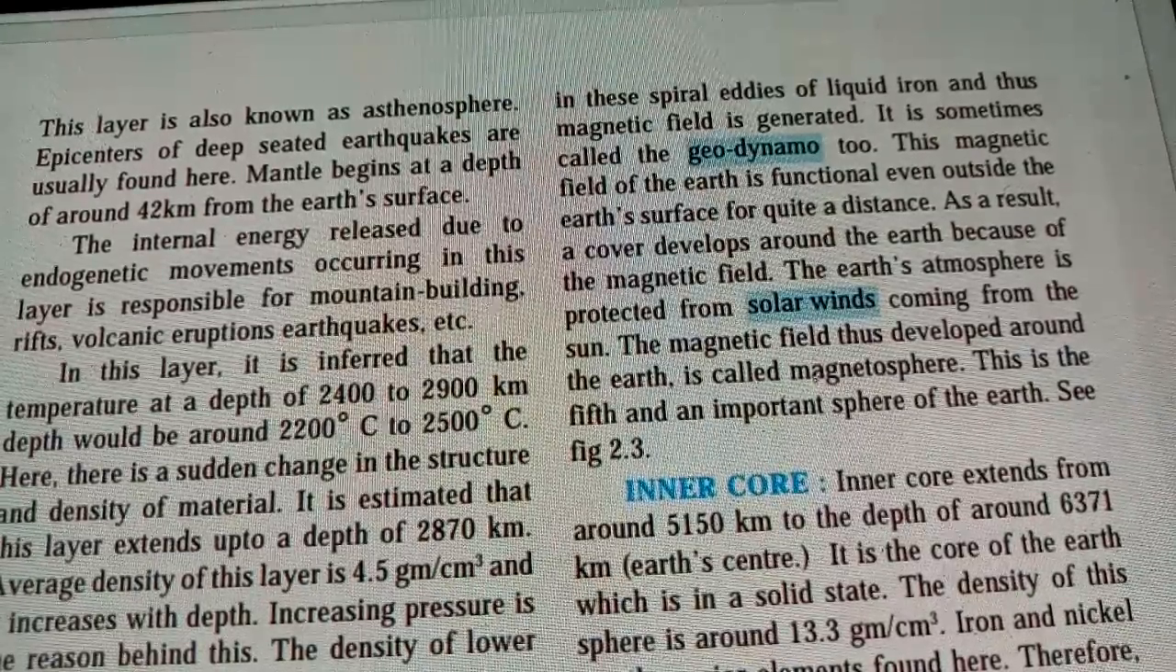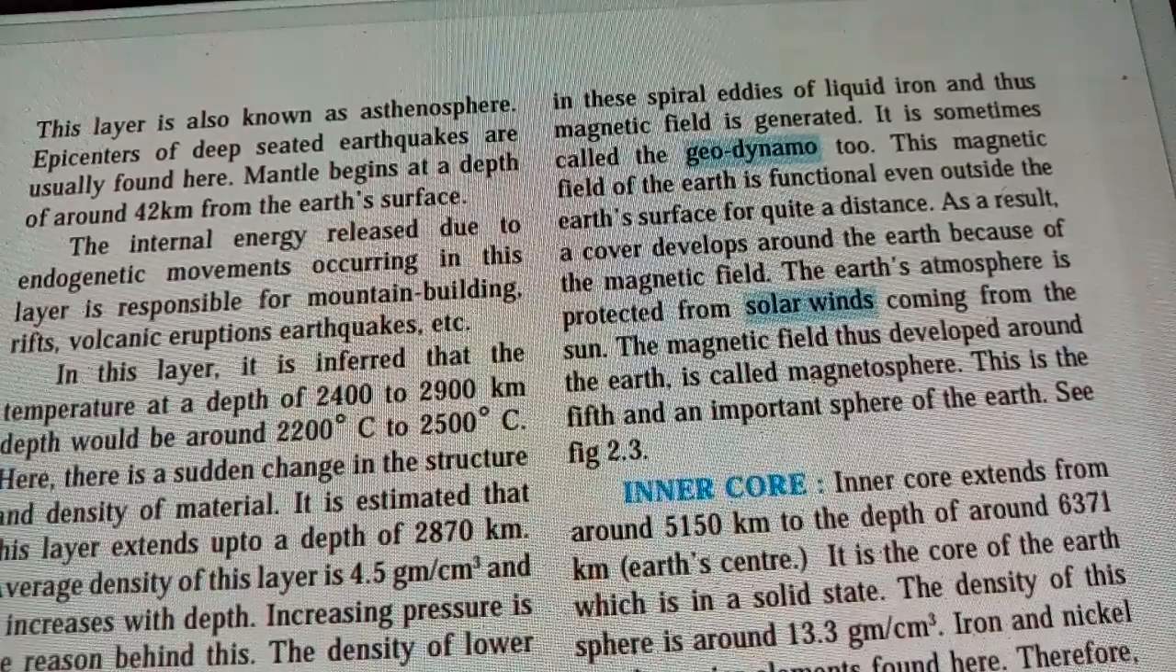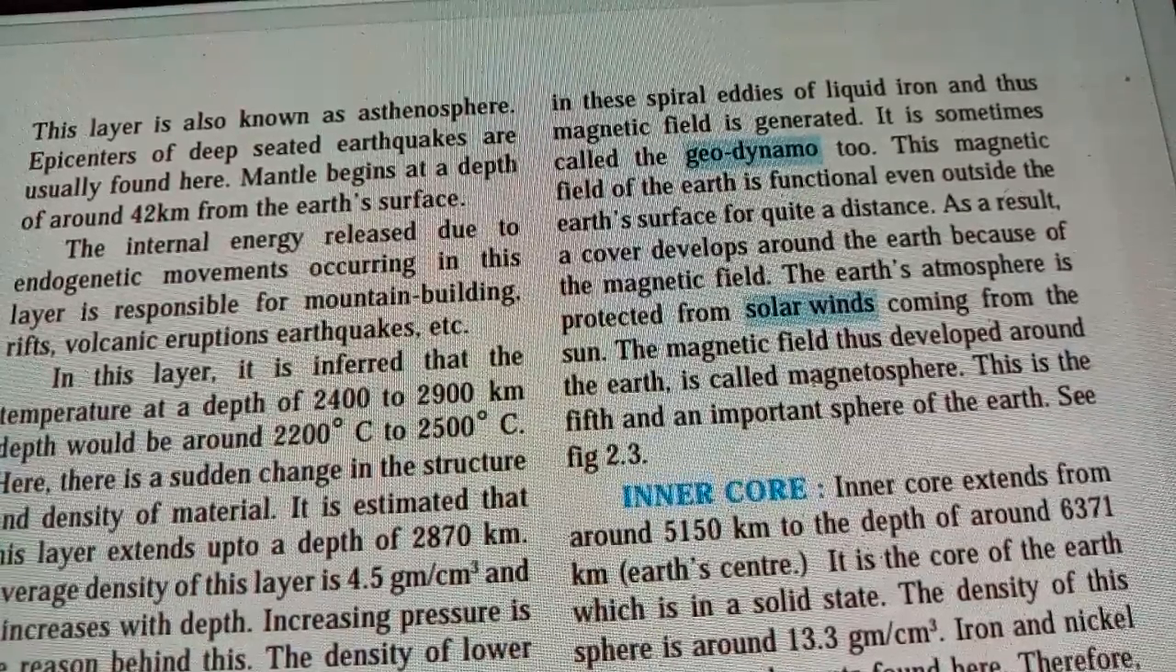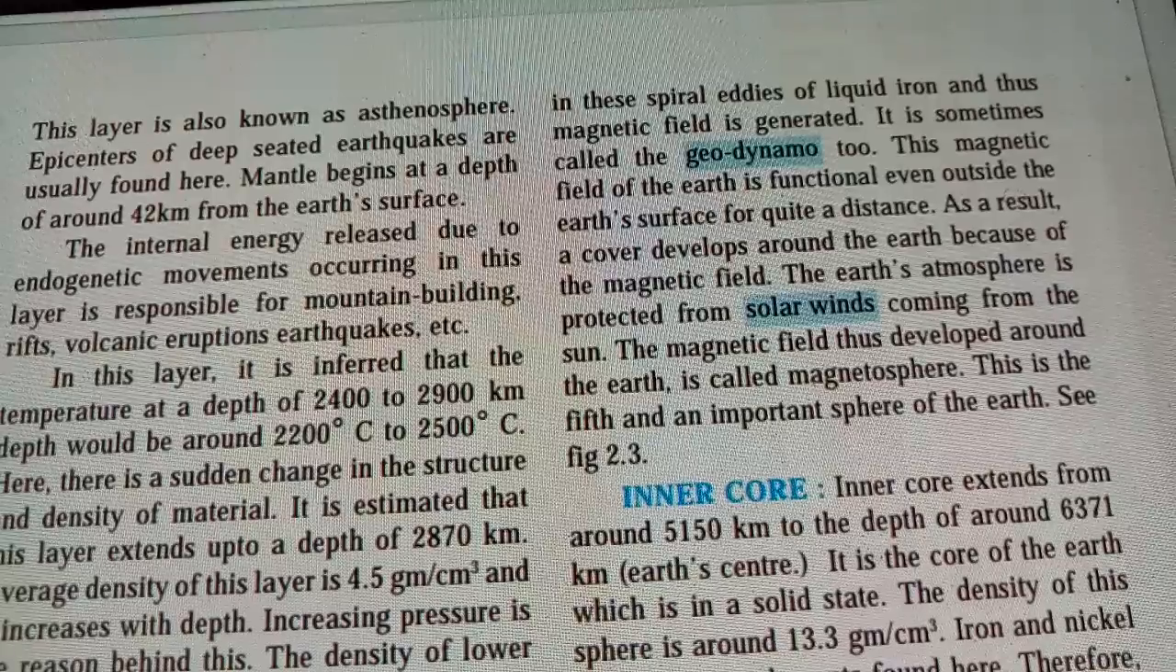That surface we call an epicenter. The mantle begins at a depth of around 42 km from the earth's surface. So what is the distance? 42 km, where the lava is coming and meeting the earth's surface. So it is around 42 km.